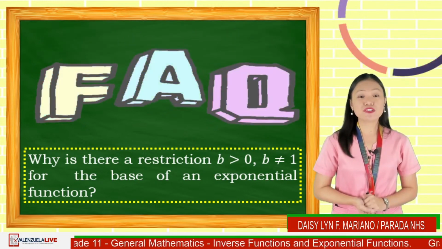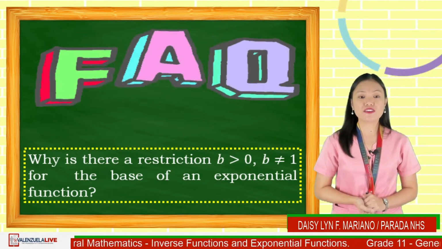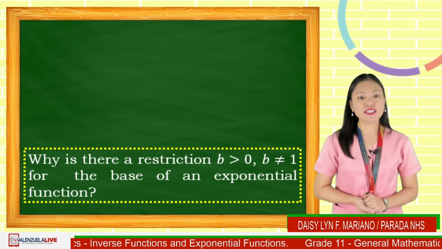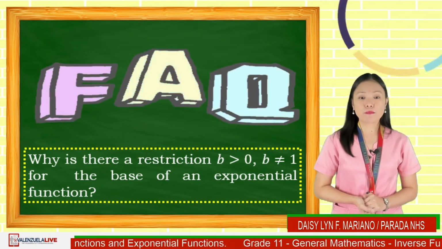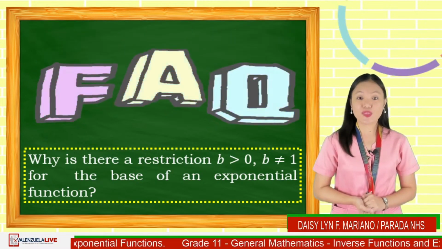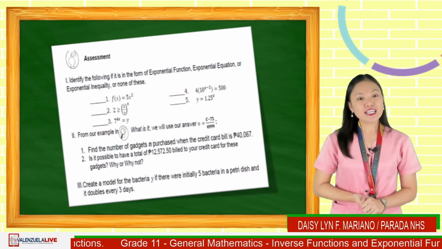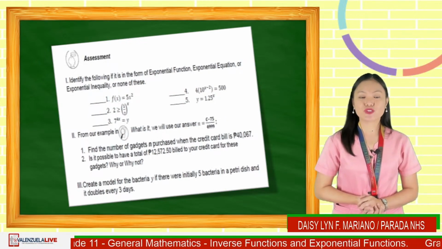Also, b cannot be 0, since 0 raised to any real number x is either 0 or indeterminate. b cannot be negative as well, because a negative number raised to some particular real number may result to a non-real number. Before we end today's session, let me just remind everyone to answer the assessment part of your module.